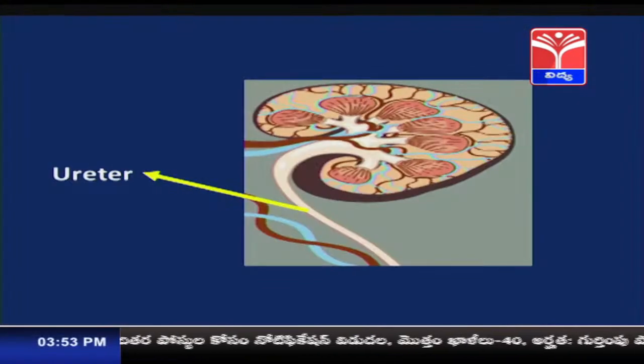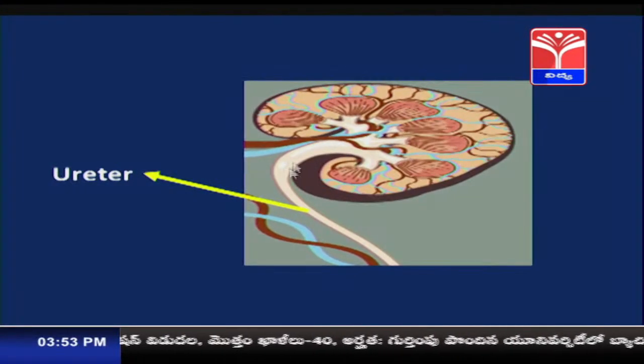Now, after knowing the internal structure of the kidney, the internal structure of the nephron and the formation of urine, let us proceed to the excretory system. After the kidneys, the structures attached to the kidneys are a pair of ureters. In this picture you see the ureter.